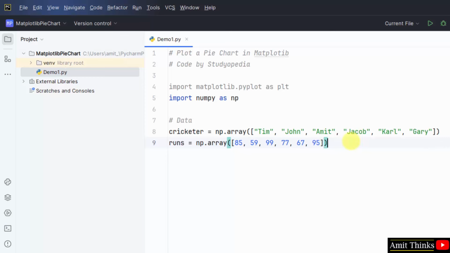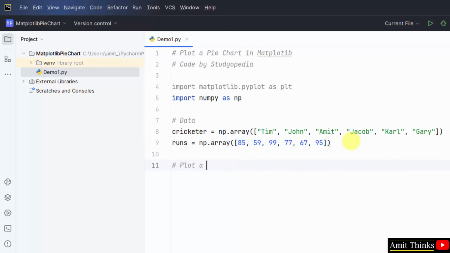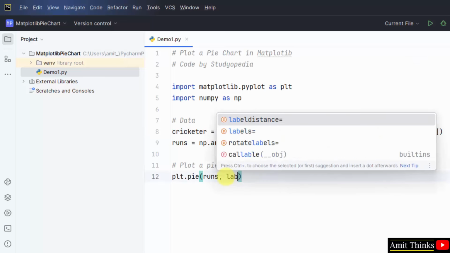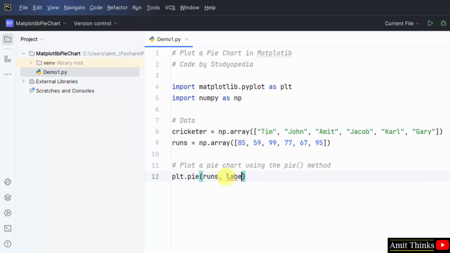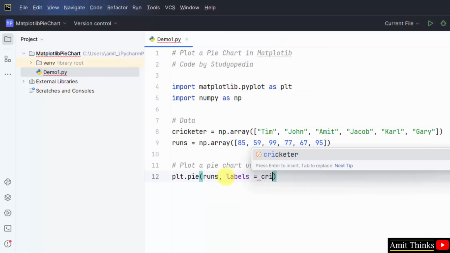Here it is. Now plot a pie chart using the pie method. plt.pie. plt is the same submodule alias. Runs will be represented in the form of a pie chart, and the labels are really important. The percentage of runs scored by which cricketer will be represented in the labels parameter. That means cricketer.